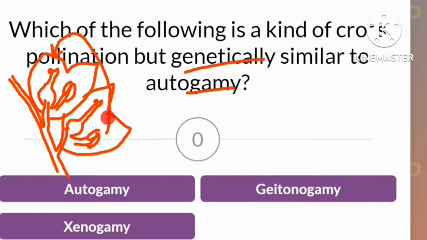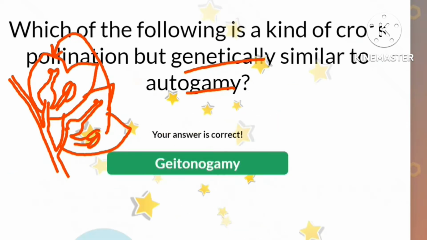So what would be the correct terminology for this? It would be geitonogamy. So geitonogamy looks like cross-pollination, but genetically they are similar to autogamy. And the answer is correct.